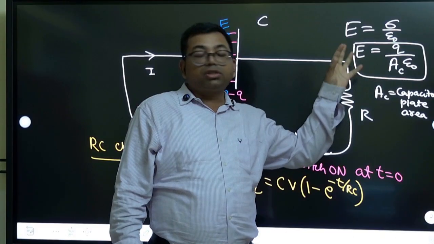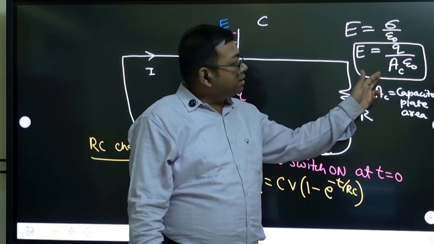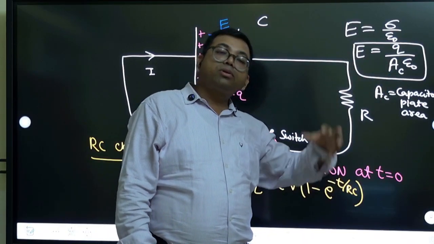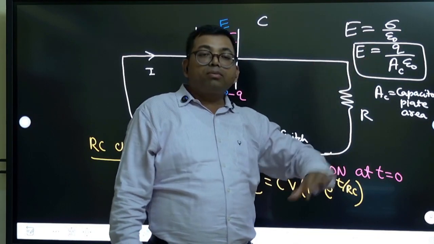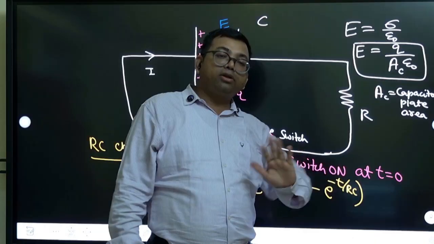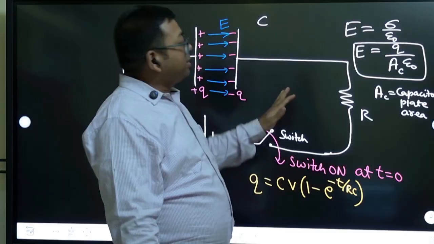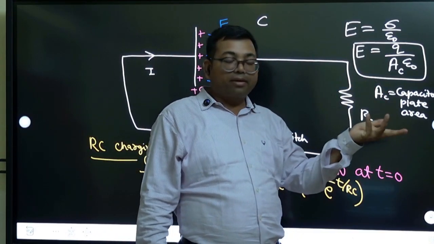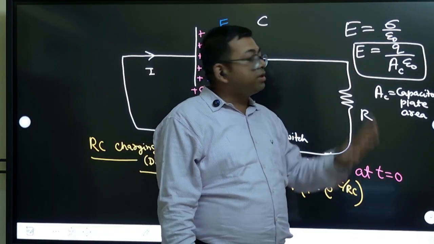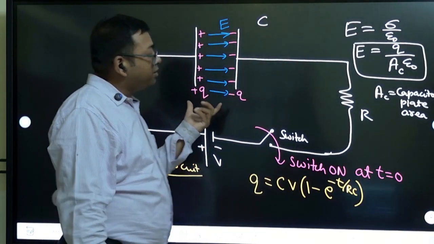So as the charge is increasing, the electric field is also increasing. Capacitor area is the same, and epsilon naught is constant because there is no medium. If you want, you can fill some medium, then epsilon naught will become K times epsilon naught, the dielectric constant. But let us say it is vacuum, the charge is just Q. But the charge is changing, so the field is also changing. So there is a changing field inside this, right?